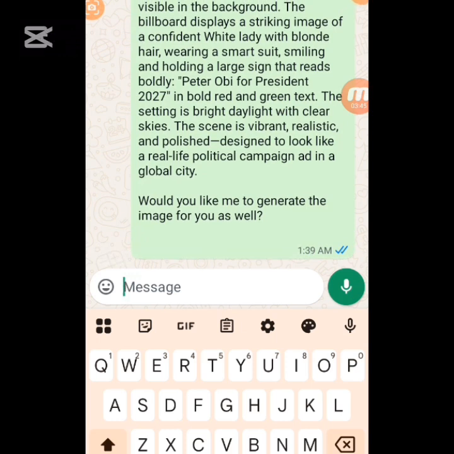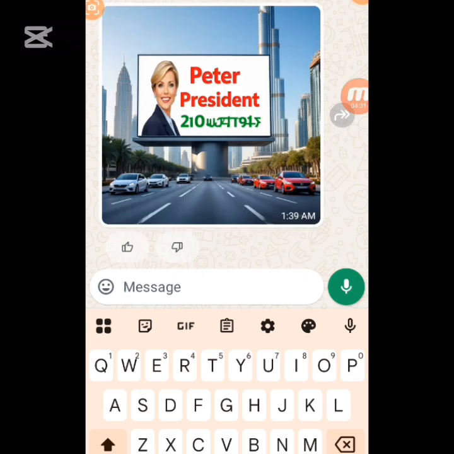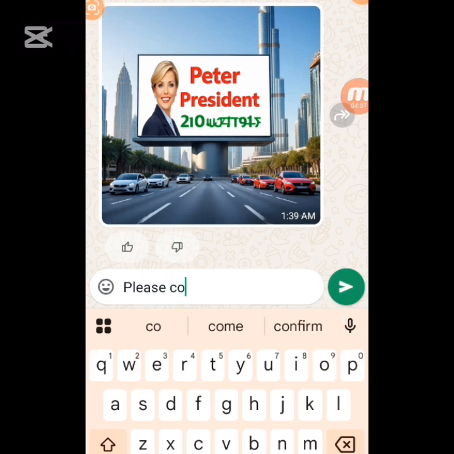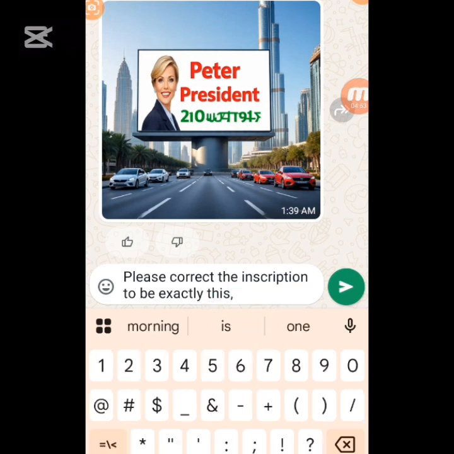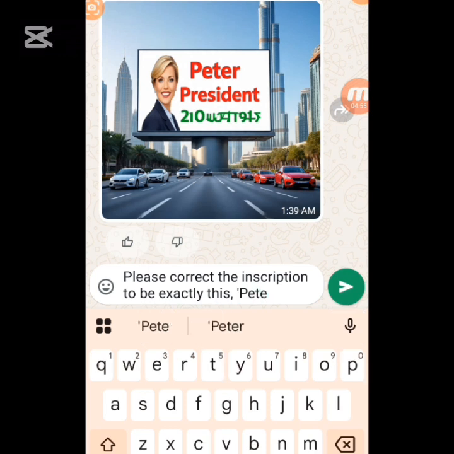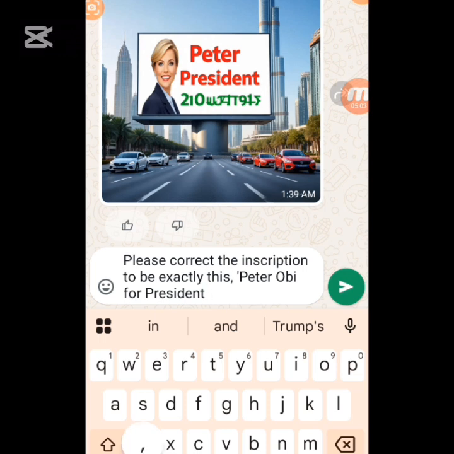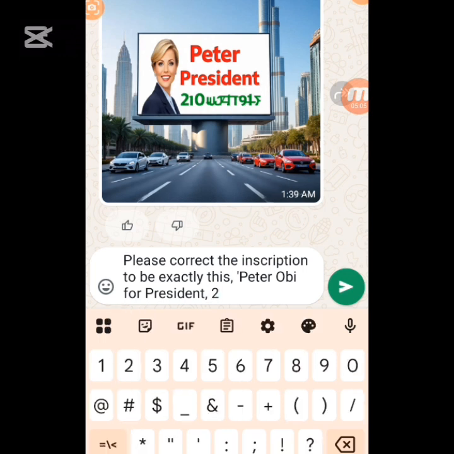This is Meta AI with Llama 4. What I asked Meta AI to do is not exactly right, so I may still ask it to do it again. Please correct the inscription to be exactly this. Watch what I want to write now: Peter Obi for President 2027. Let me see what it's going to give me.